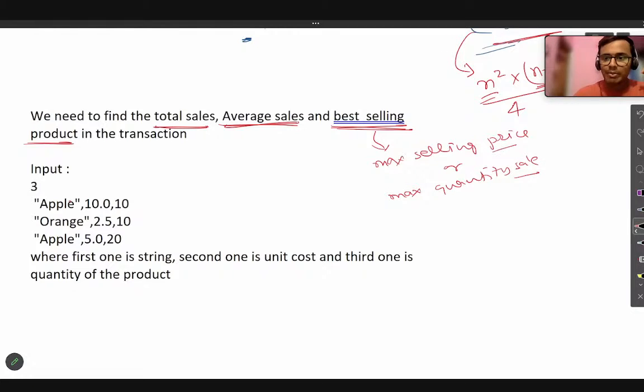You can tell me in the comment box, who have given the examination and got the same question in their paper, what best selling meant in that problem. Will the maximum selling price product be the best selling product, or the maximum quantity sale product? Please tell me. Yes, you can import any module, okay? You can import modules while coding in Python, like in C++ we also import libraries.